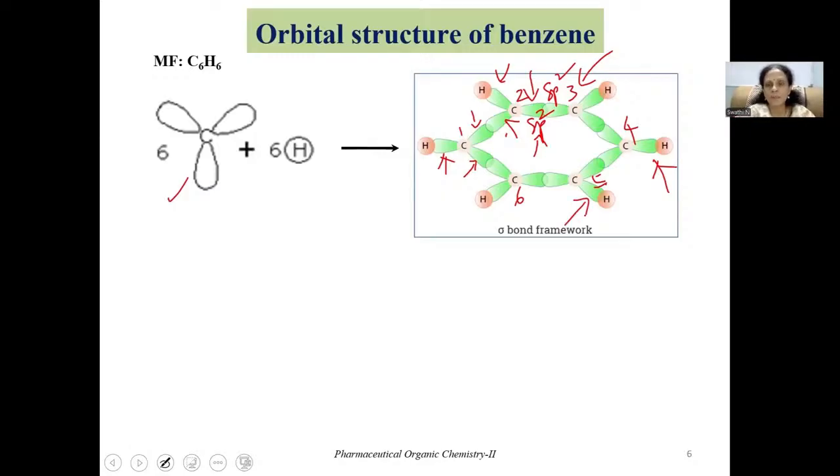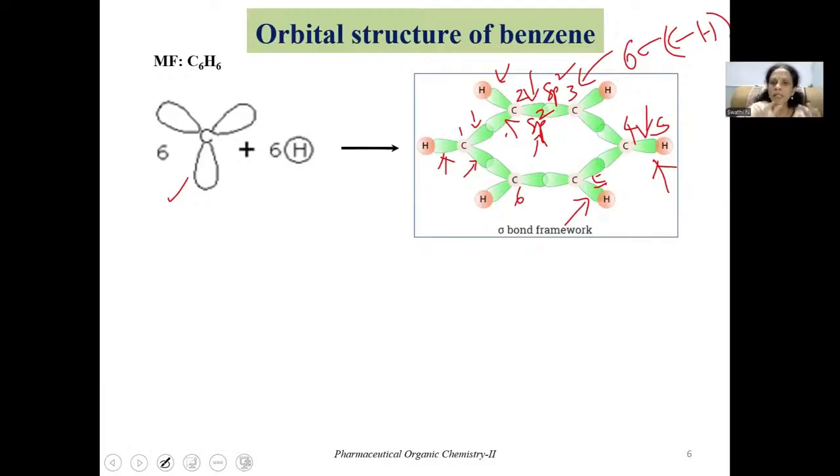Now what happens to this particular sp2 hybrid orbital? There are 6 hydrogens present in benzene, and each hydrogen consists of an s orbital. So now the leftover sp2 hybrid orbital at each carbon atom overlaps with the s orbital of hydrogen. Like that, all the 6 sp2 hybrid orbitals which are left over at the 6 carbons overlap with the s orbitals of 6 different hydrogens. So that is how we get 6 C-H bonds, which are sigma bonds in the structure of benzene.